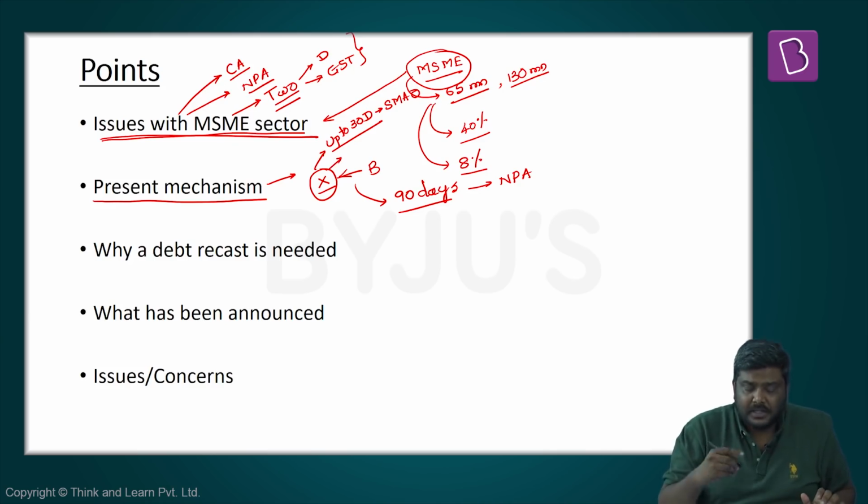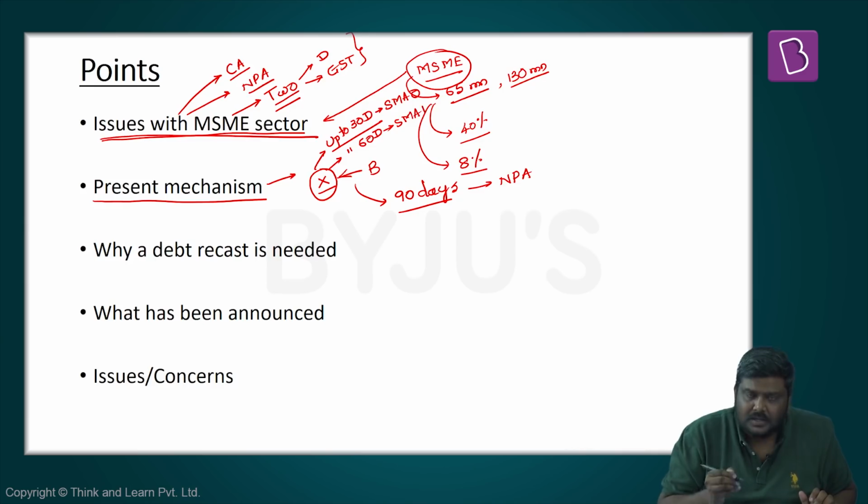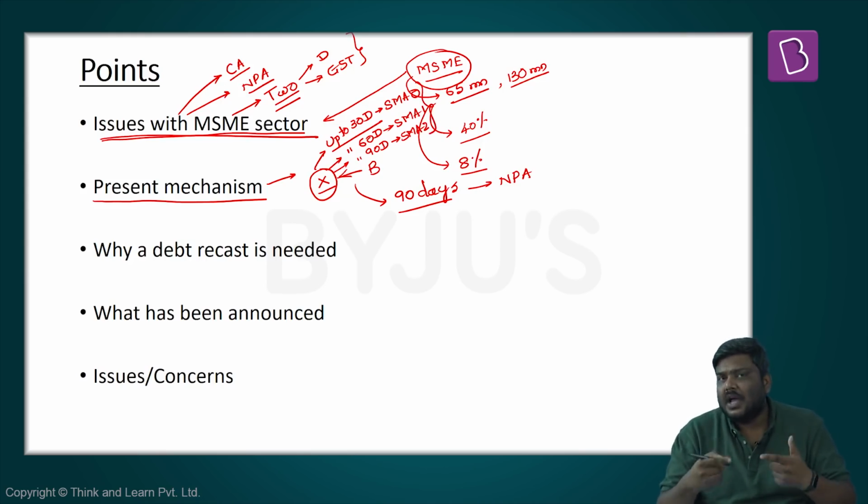If the repayment is due for more than 30 days but up to 60 days, then this account will be referred to as SMA 1. And if the repayment is due for more than 60 days but up to 90 days, then this will be referred to as SMA 2. This is a classification of a special mention account.